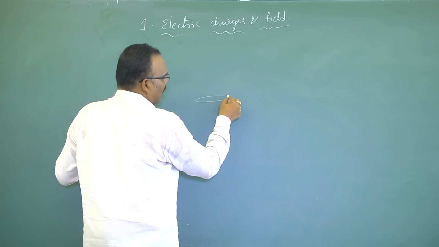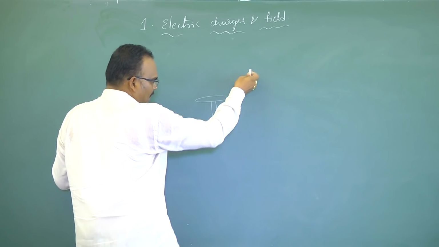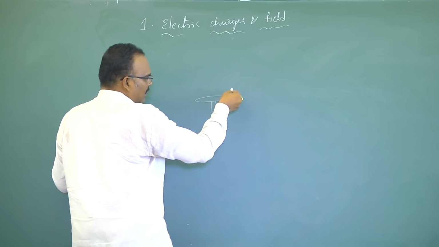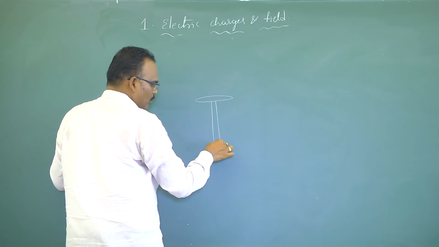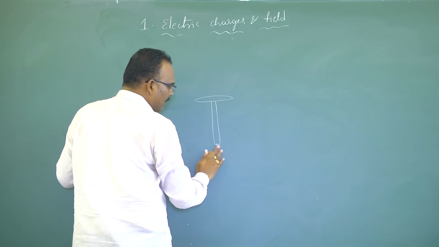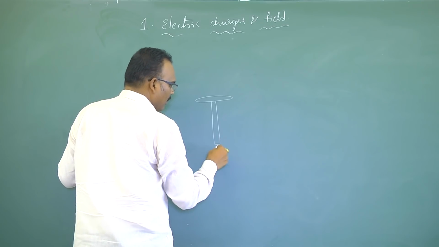See, in a gold leaf electroscope, when a charged body is kept in contact for some time and then removed, the charge flows through the brass rod to the gold leaves and they undergo an angular divergence of 60 degrees.